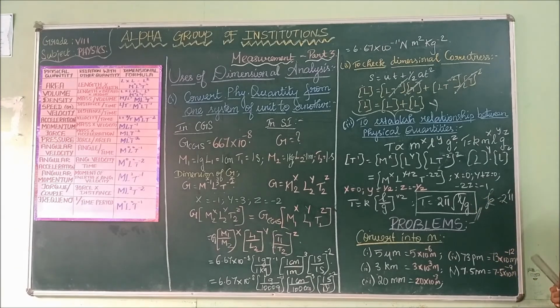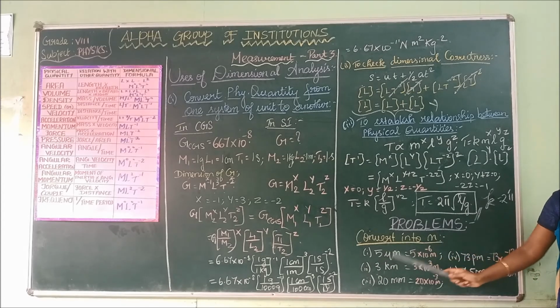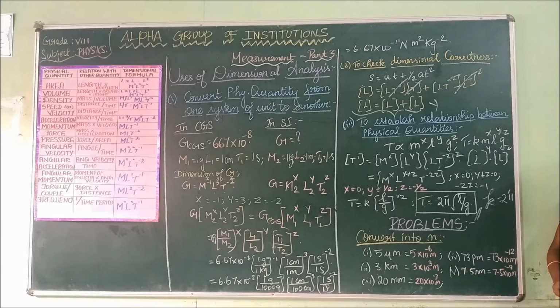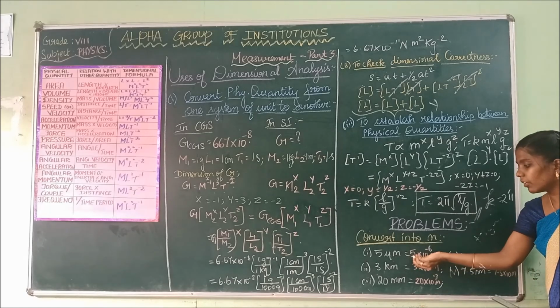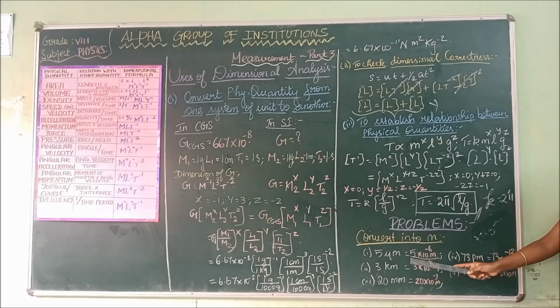Is it clear? Yes. Next we are going to see the problems. They are asking us to convert these values into meter. What does this symbol represent? It represents micro. Micro has the value 10 power minus 6. So 5 micrometer can be written as 5 into 10 power minus 6 meter.